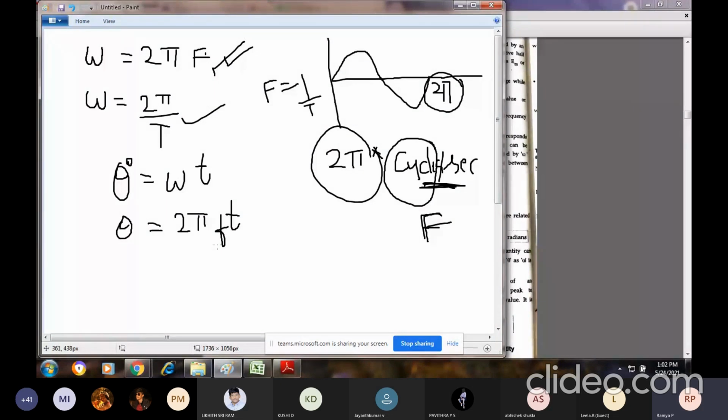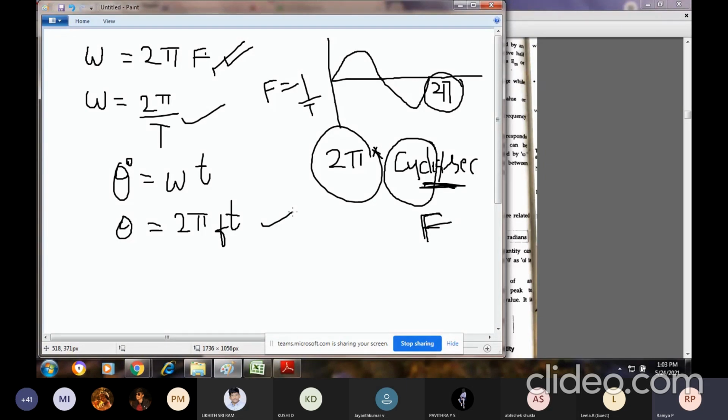You can use either of these equations in problems. I will be using them in the problems, so not to worry, it will be more clear there. Just remember, for angular frequency, you calculate the total cycle, 2 pi, into the number of cycles completed in 1 second, and that is my angular frequency. If it is frequency alone, it is the number of cycles completed in 1 second, the normal frequency. This is the relation you should understand here.